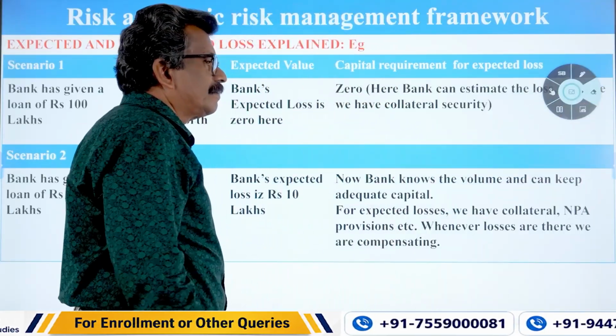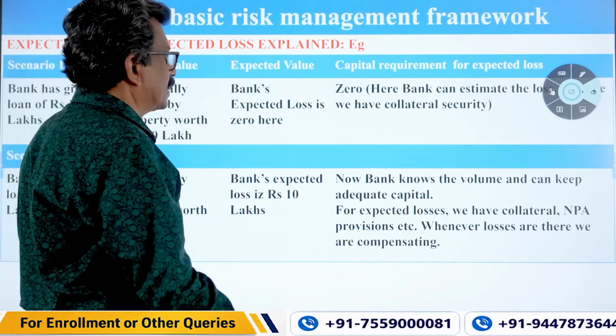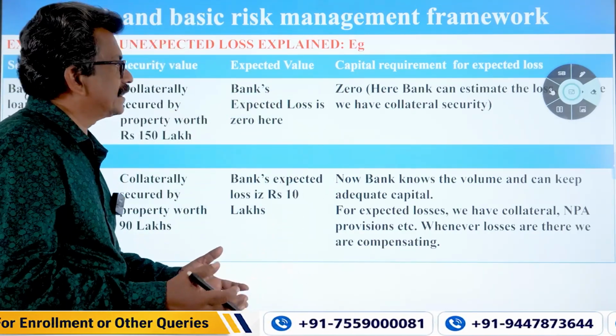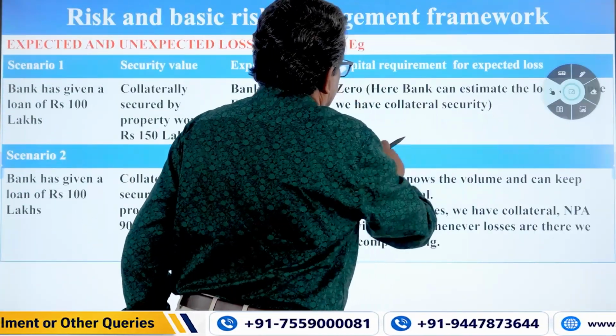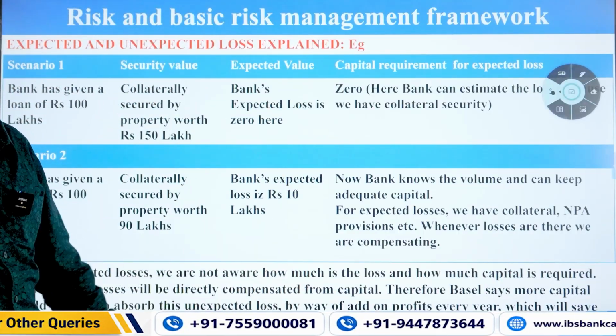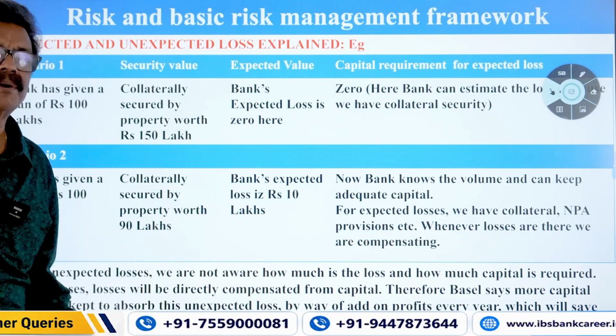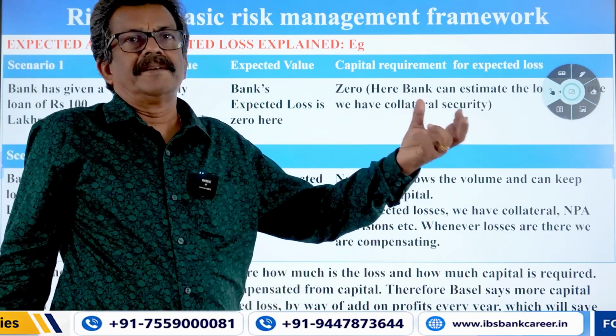You compare the value of security and the exposure, then you find out the net unsecured portion, that is the risk, that is the certainty class. Certainty is there in arriving at that kind of risk exposure. For unexpected losses, we are not aware. We don't know how much the loss will be, what percentage is going to be defaulted.